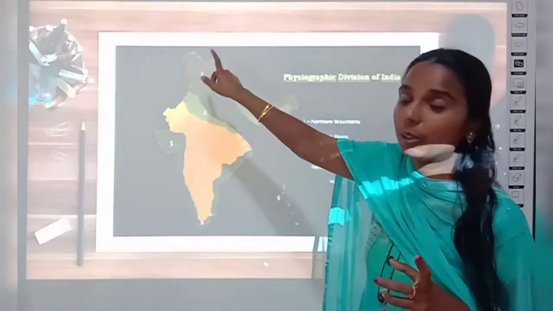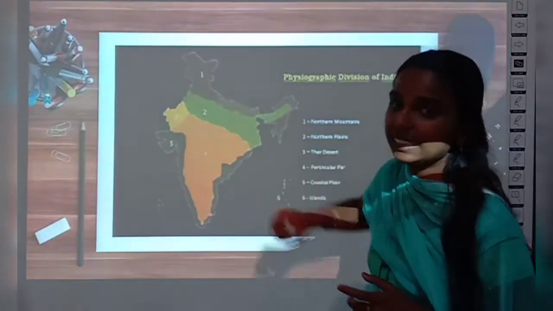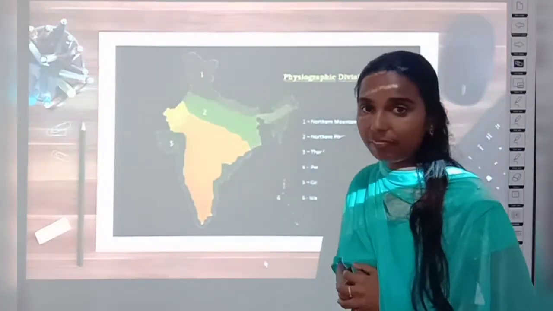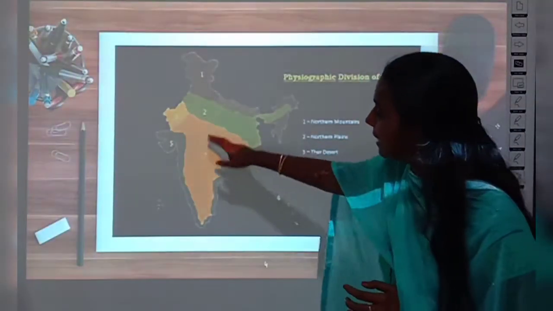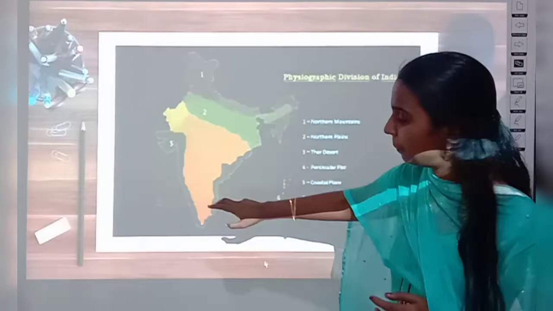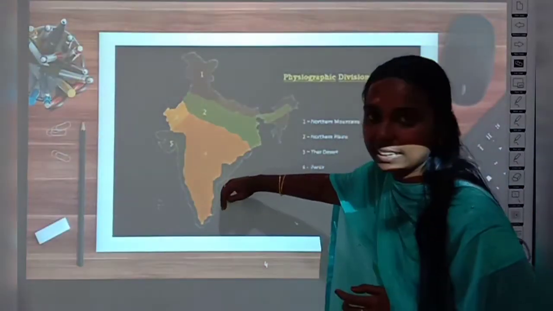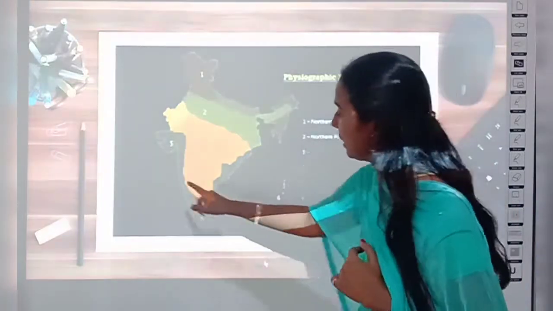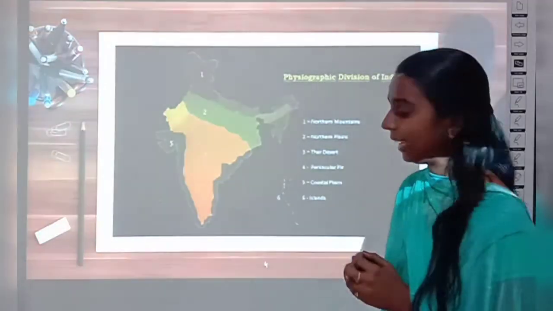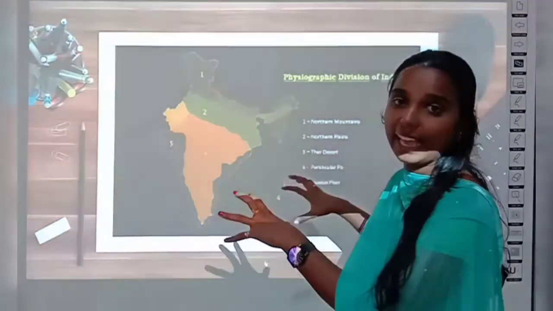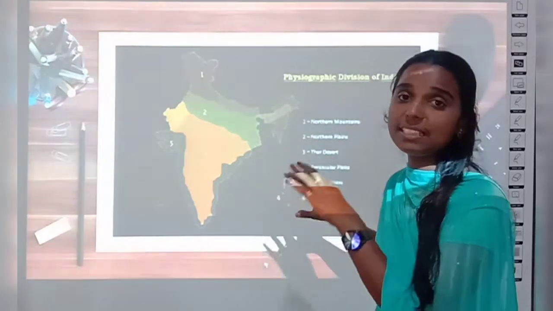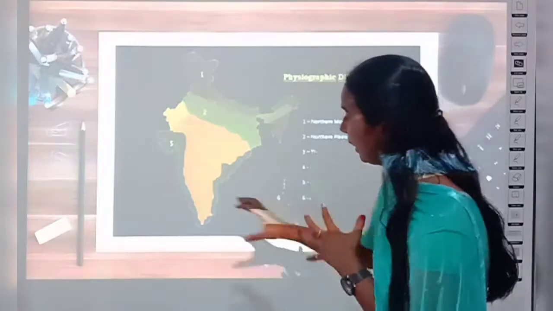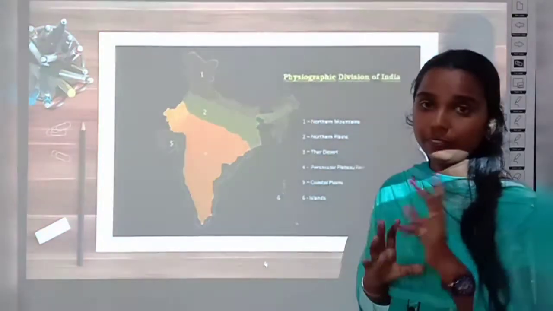We have discussed this already. Below that we have the Northern Plains, and in the northwestern part we have the Great Indian Desert, and the center portion is the Southern Plateau, and towards the coastline, right? Here we have sea, here also we have sea. So towards the coastlines we have the coastal plains, and in the sea we have islands. Islands means land that is surrounded by water on all sides.